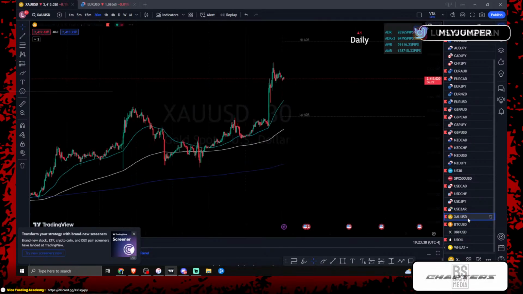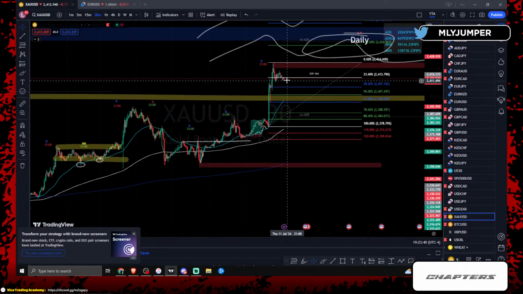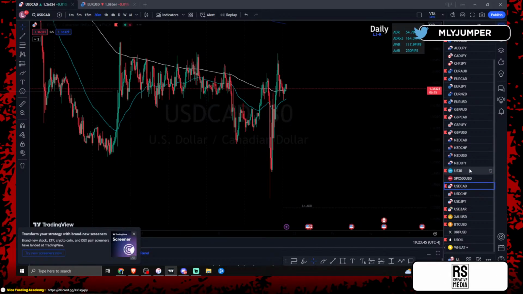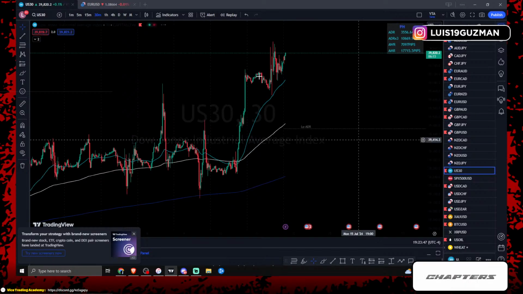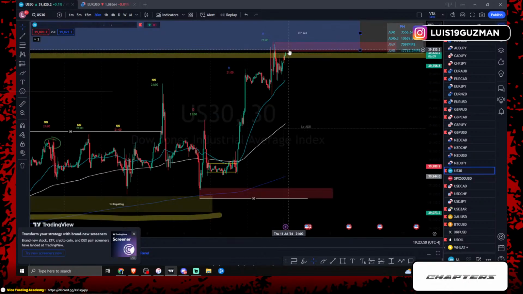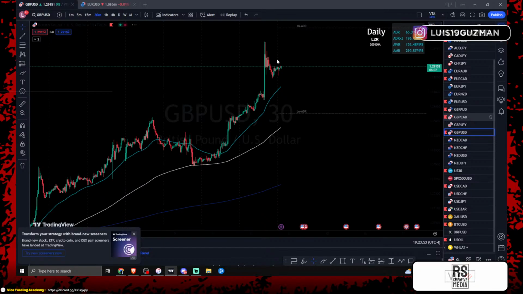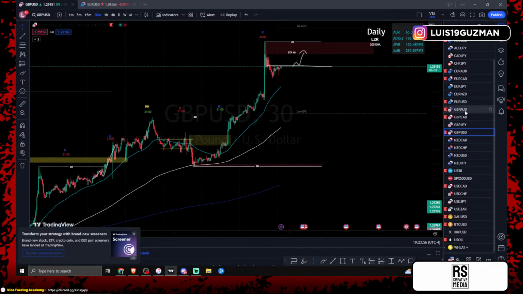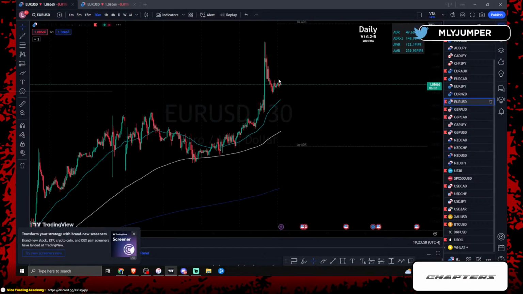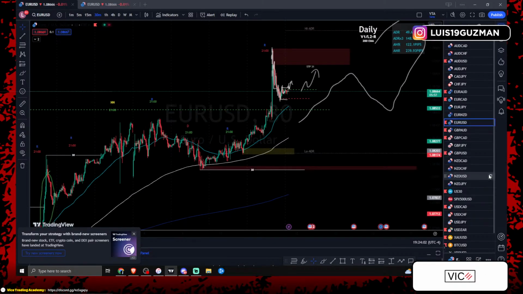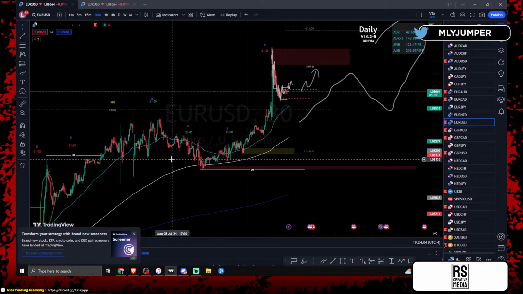Keep an eye on these pairs that we talked about, especially gold as well for 23.6, 38.2 retracement. Keep an eye out for, what was the other pair? US30. Keep an eye on US30 as well for a quick reversal to go short. Keep an eye on GU maybe for a 372. Right? Keep an eye on EU for a nice 372 once again as well. So looks like we have a few pairs to kind of work with going into this week.